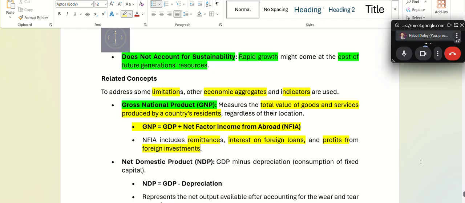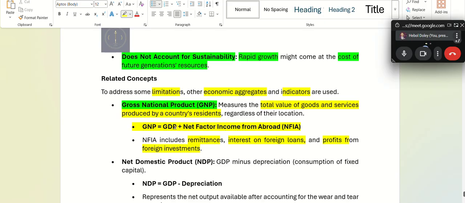Remittances means those people who are working in other countries and bring money back home. India is one of the largest foreign remittance-receiving countries in the world, because we have so many Indians working in so many countries. So now listen to me very carefully.